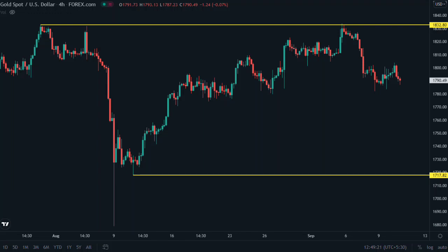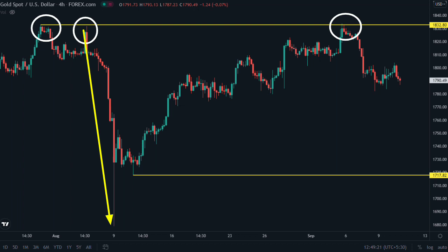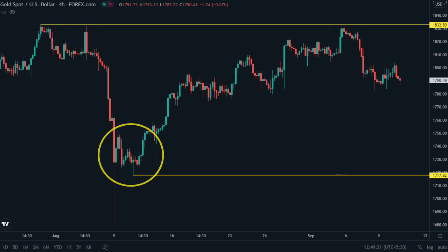This is the 4-hour chart of gold. This is the market top of gold near 1830 before NFP, or after NFP. First it made a top before NFP, then it crashed, which killed lots of retail traders. Then it made a pullback and a retracement low at 1717.